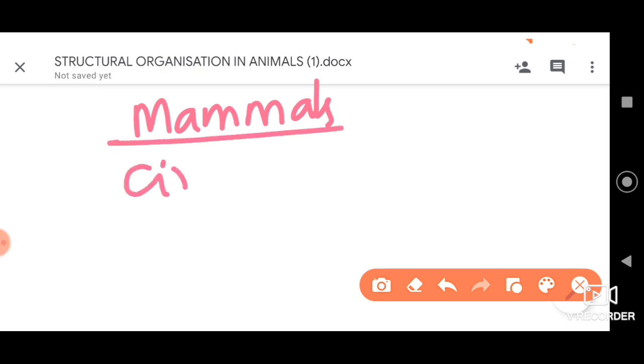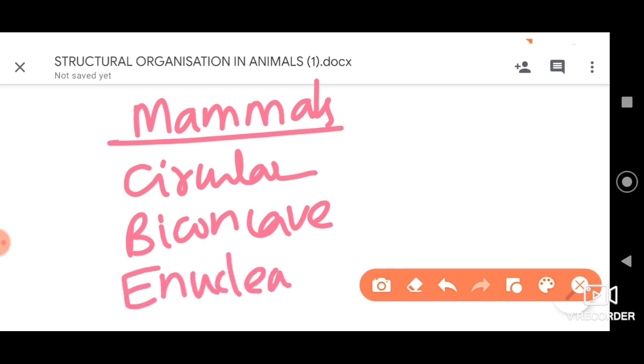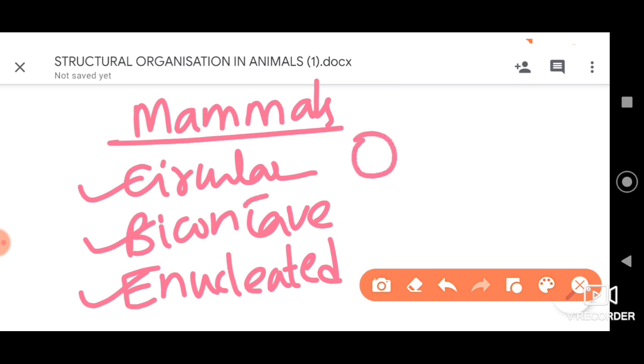And further, when we consider the mammals, they are circular, biconcave and enucleated. See, biconcave here means from both sides they will be concave, and they do not possess the nucleus, hence we refer to that as enucleated. So this is with respect to the mammals.